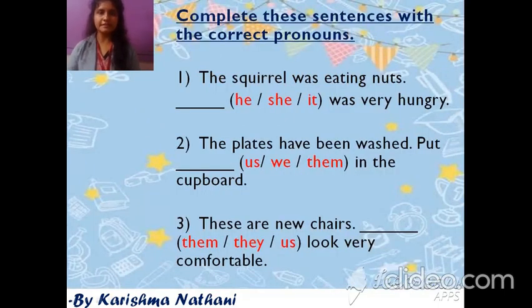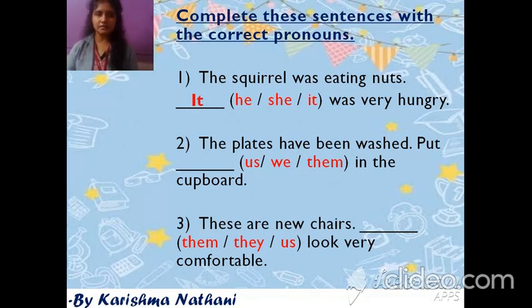So let me understand this concept with your text exercise. So first exercise is complete these sentences with the correct pronouns. First is your text example. So here we start with second one. The squirrel was eating nuts. Blank was very hungry. You can see three options in bracket. He, she and it. So for this squirrel, we will use it. So the answer is the squirrel was eating nuts. It was very hungry.